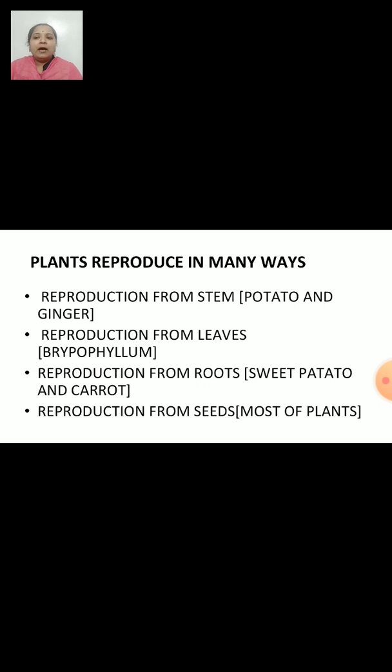Now, plants reproduce in different ways, in many ways. A variety of plants are found on the earth. They include trees, herbs, shrubs, etc. The plants keep on increasing in number. How does it happen? How do they increase in number? Can you tell me how? Yes, because they reproduce.